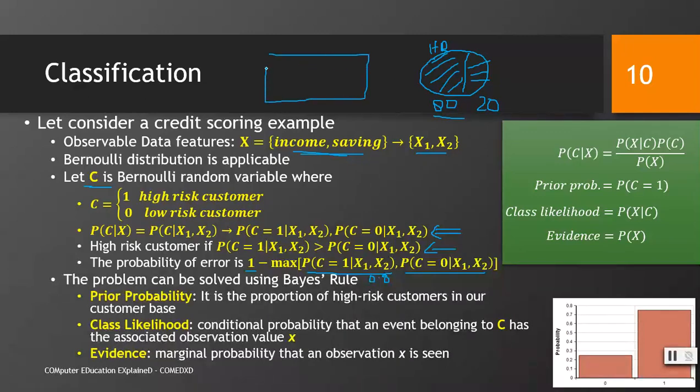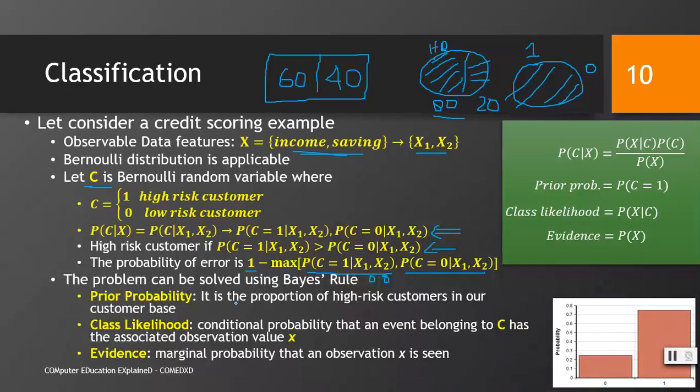Similarly, if we have a 60% prediction about being a low risk customer, then we will have 40% error, right? So simply we can say that whatever the greater value is, that is our estimate, and the remaining value is our error. So if somehow our function gives with 100% surety, with the value of 1, that this customer is a high risk customer, then of course we will have 0 error. Try to understand how we can find the error.